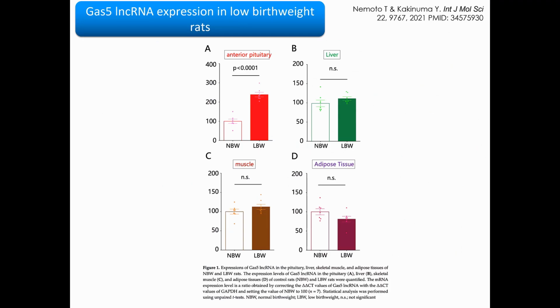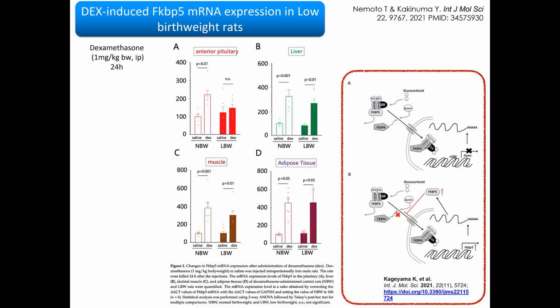We recently found that among the representative GR-expressing tissues we examined, Gas5 expression was increased only in the pituitary gland. Unfortunately, the reason for this is still unclear. In a similar way, when comparing the response to glucocorticoids by the expression level of GR's co-chaperone factor, FKBP5 mRNA, we also found that glucocorticoid response was impaired only in the pituitary gland.